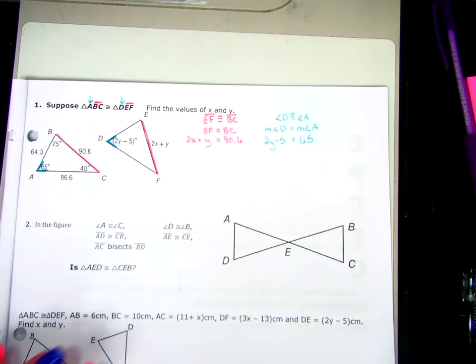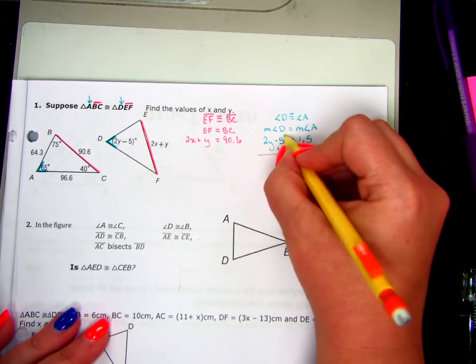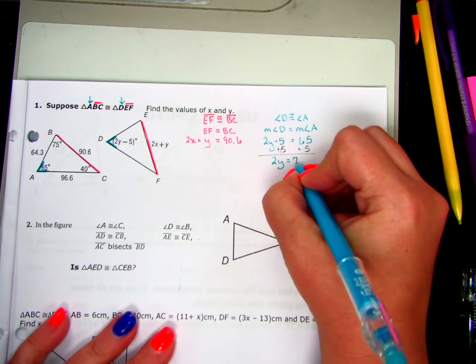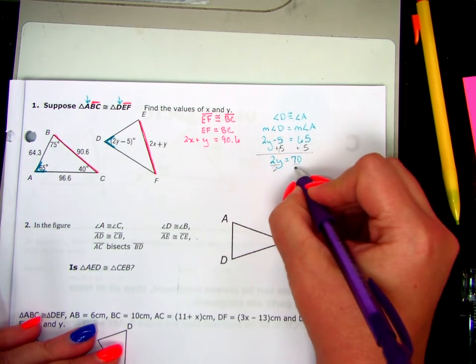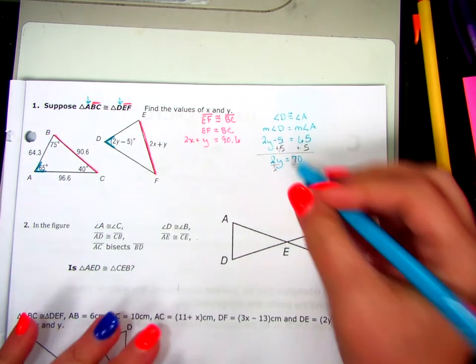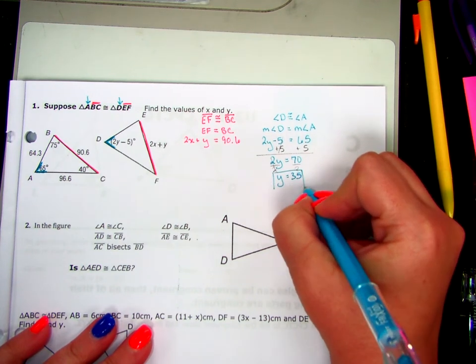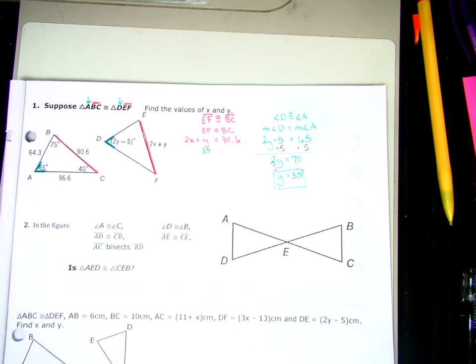What do I do first? Add 5, addition property of equality. 2y equals 70, and then what? Divide. And y equals? 35. So now I found y, I can plug it in over here and use that to help me find x.